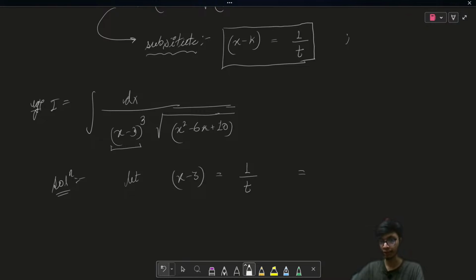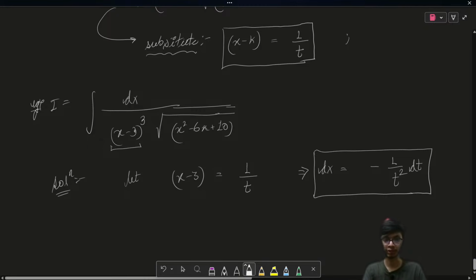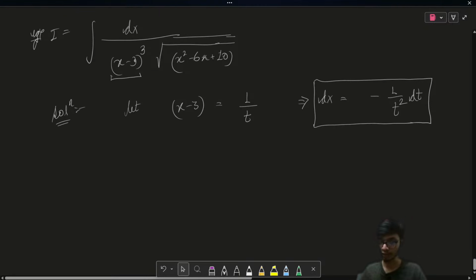If you make this assumption, the easy part is that if we differentiate both sides, dx is equal to minus 1 upon t square dt. Then our question is very simple after this particular substitution. So let's see how we can get the solution.